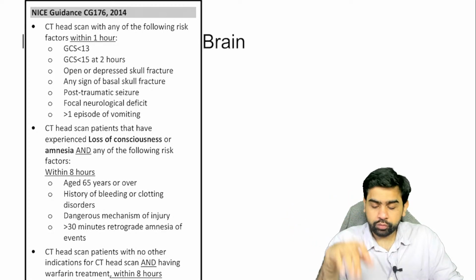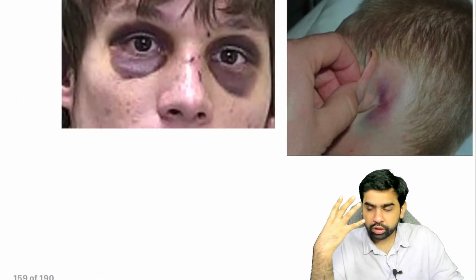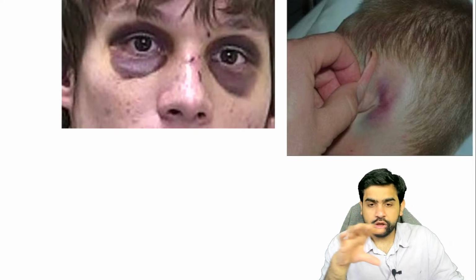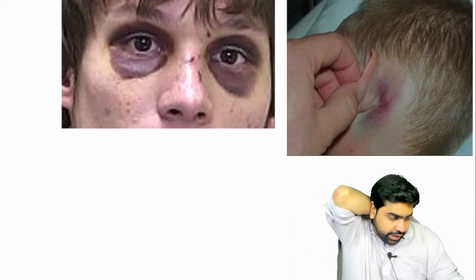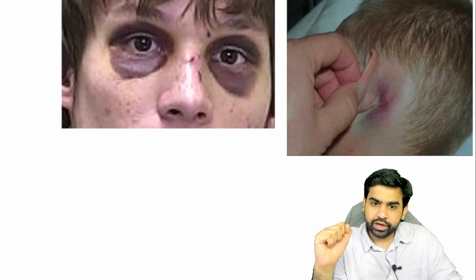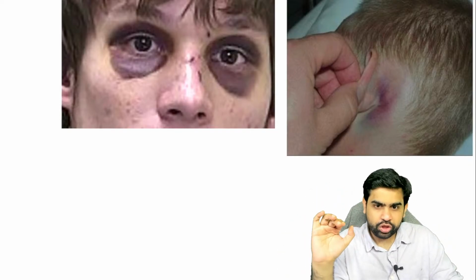So what is the investigation of choice whenever a patient comes to you with a head injury or something like that? The investigation of choice is a non-contrast CT scan of the head. Now what you need to understand is, does every patient after trauma get this non-contrast CT scan of the head? No.